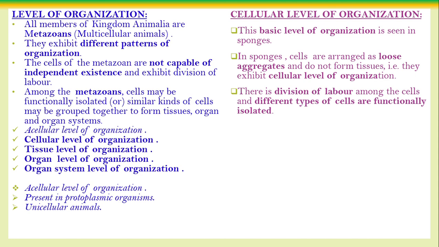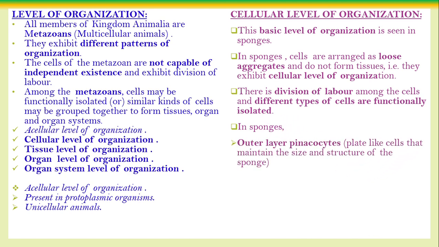How is that? Look here. In sponges, there is an outer layer and an inner layer. The body of the animal is made of an outer layer of cells and an inner layer of cells. The outer layer of the body is called the pinacocytes. That is the outer layer, the pinocytes.